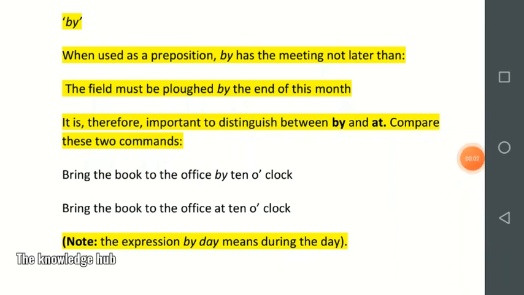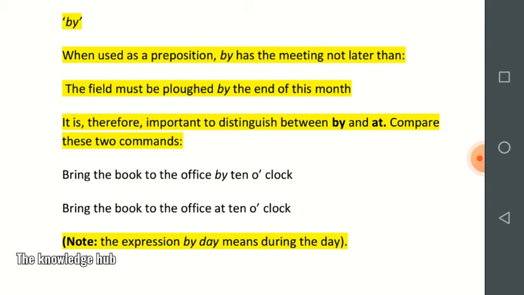By. When used as a preposition, by has the meaning not later than. The field must be plowed by the end of this month. It is therefore important to distinguish between by and at.